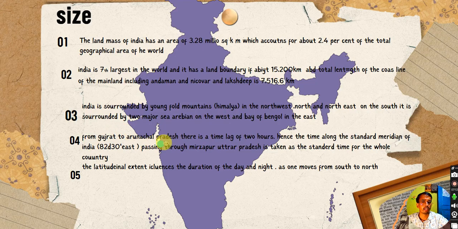From Gujarat to Arunachal Pradesh, there is a time lag of 2 hours. Don't worry, we will understand this particular point in the upcoming classes. India has a fixed time zone which passes roughly through Uttar Pradesh, particularly Mirzapur district of Uttar Pradesh.